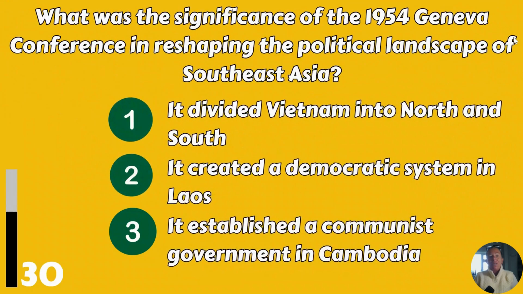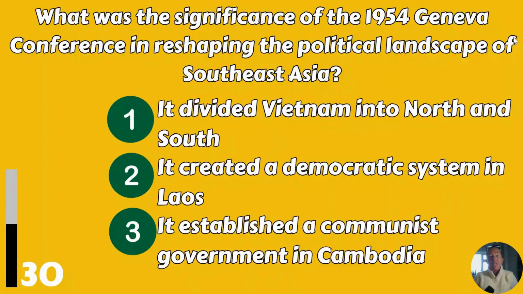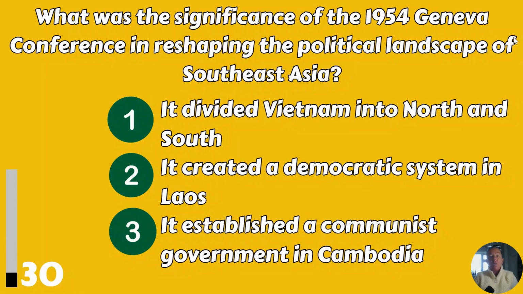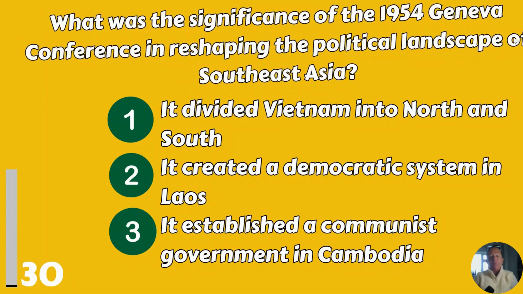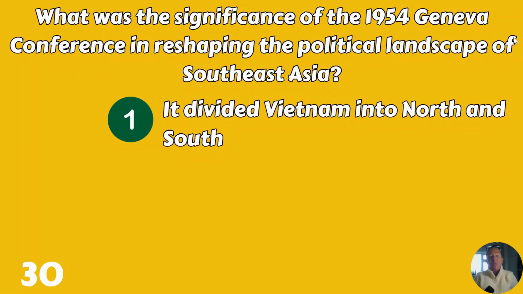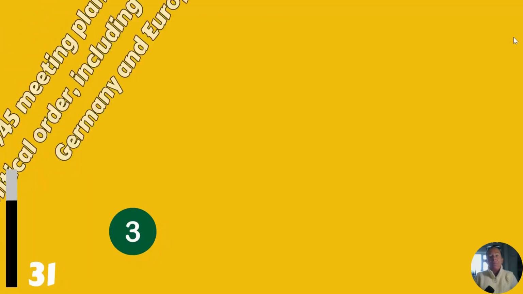What was the significance of the 1954 Geneva Conference in reshaping the political landscape of Southeast Asia? It divided Vietnam into North and South, it created a democratic system in Laos, or it established a communist government in Cambodia. It divided Vietnam into North and South.